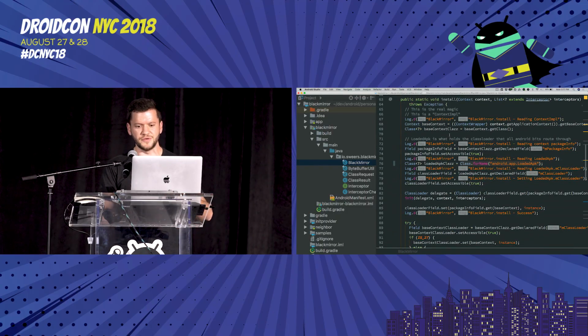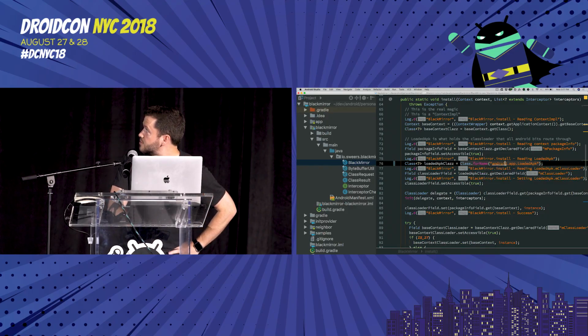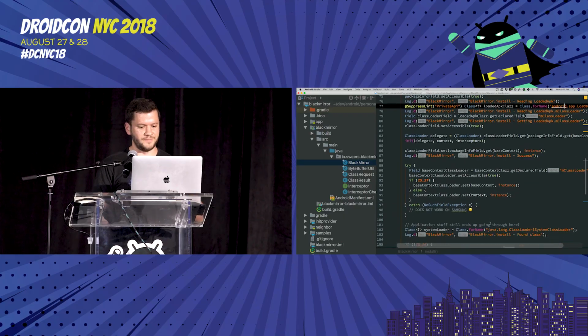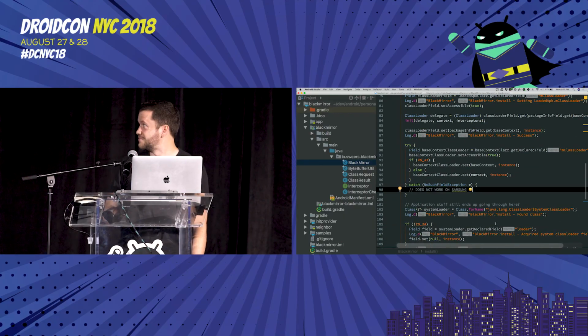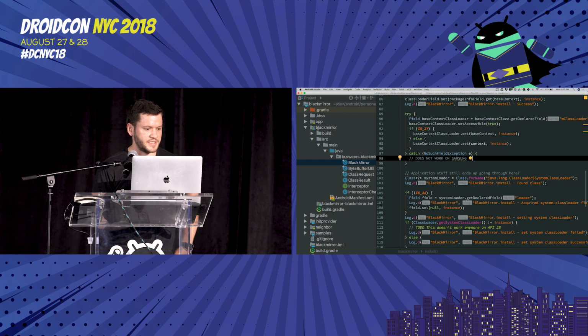And this is where it goes through and basically tries to replace every class loader field that we could find. If you look through here, you'll see a lint that says, hey, this is a private API. And so we will double click on yes and continue on our way. And then here's the Samsung code that doesn't work, which is great. So we've got this Black Mirror class.